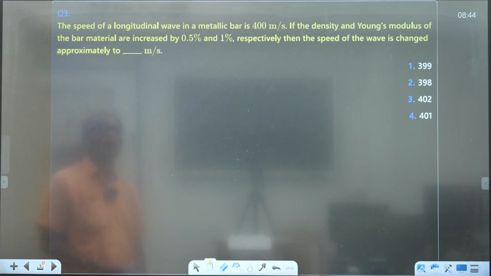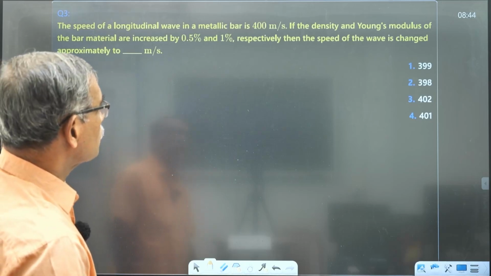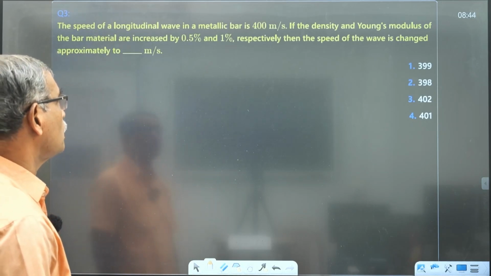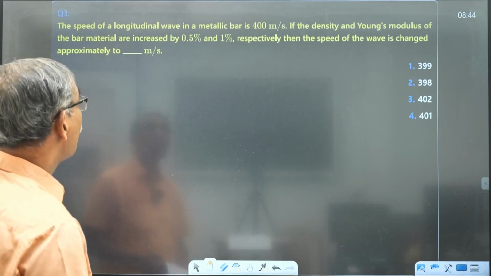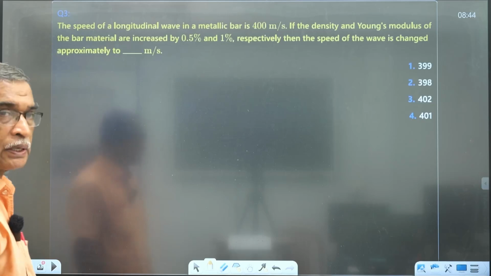The speed of longitudinal wave in a metallic bar is 400 meters per second. The density and Young's modulus of the material are increased by 0.5 and 1%. Then the speed of the wave changes approximately by how much?